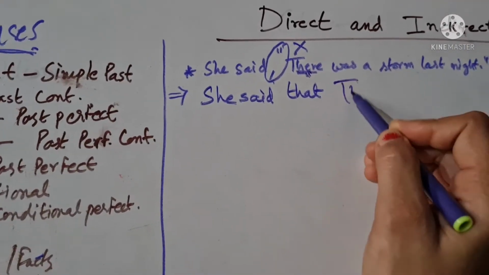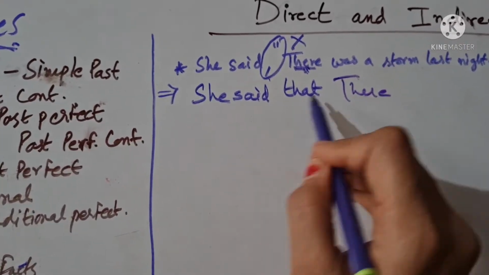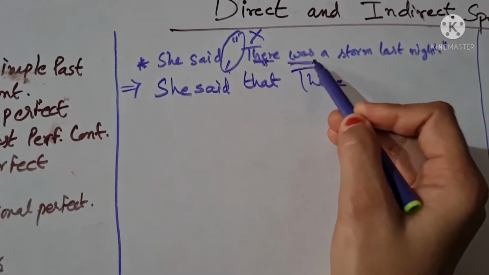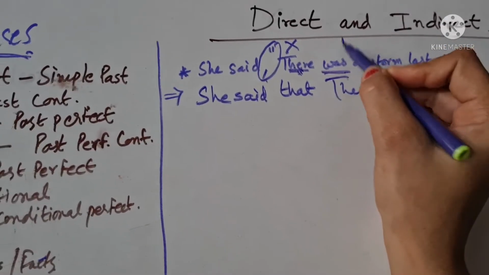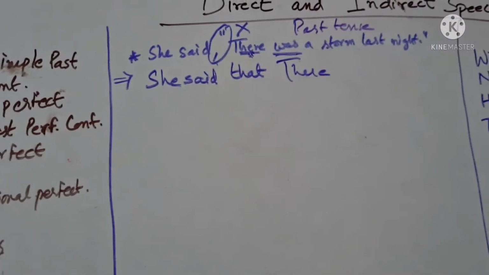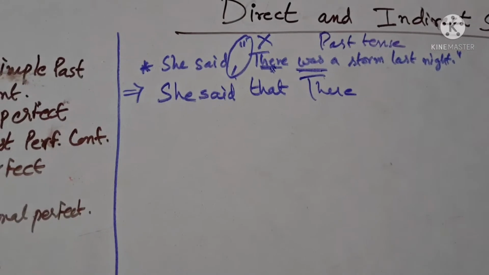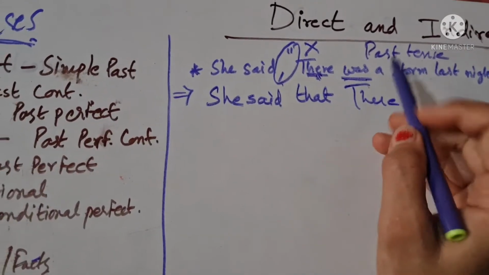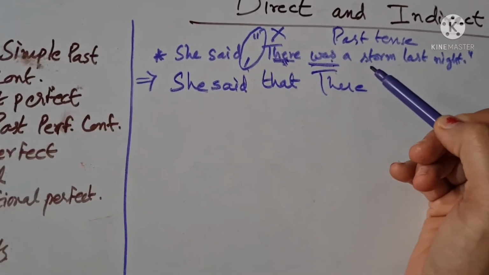That is the reason we are writing the same word. She said that there was a storm. So "was" indicates that this sentence is about past tense, and it seems to be a simple past tense. So what is the change?